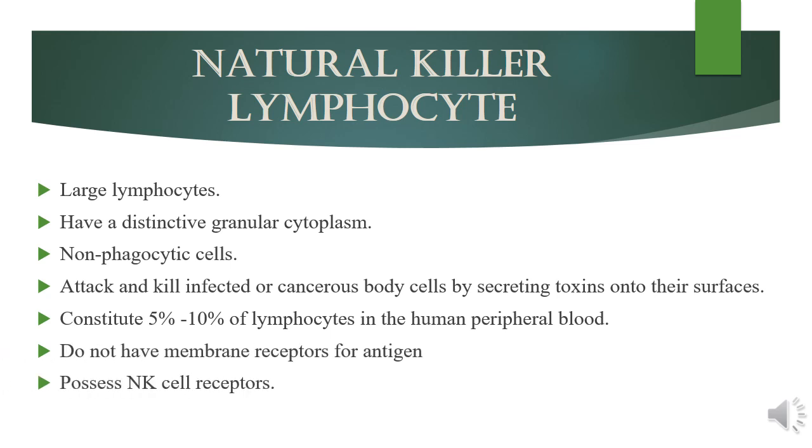Natural killer lymphocytes. Natural killer lymphocytes are large lymphocytes. They have a distinct granular cytoplasm. Natural killer lymphocytes are non-phagocytic cells. They attack and kill infected or cancerous body cells by secreting toxins on their surfaces. NK cells constitute 5 to 10% of lymphocytes in the human peripheral blood.